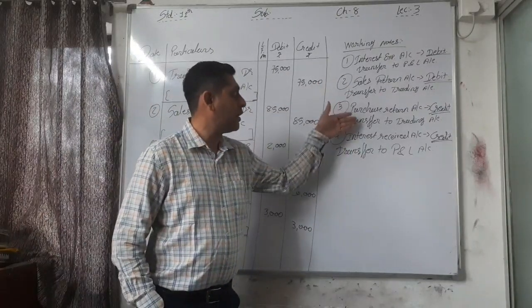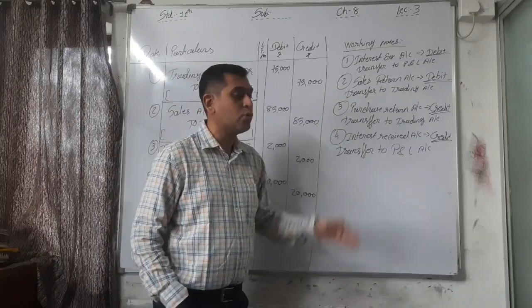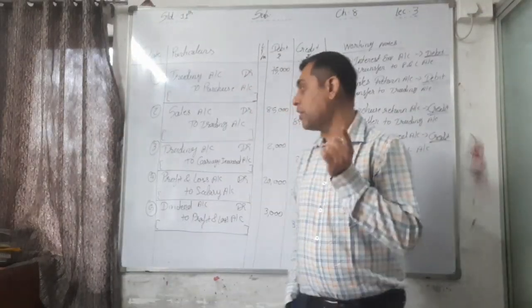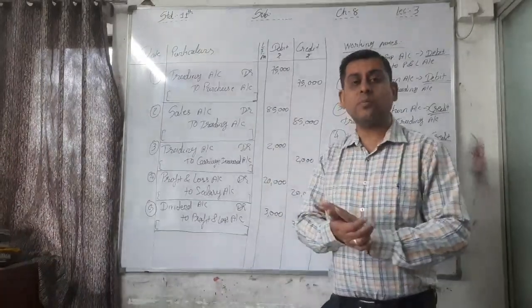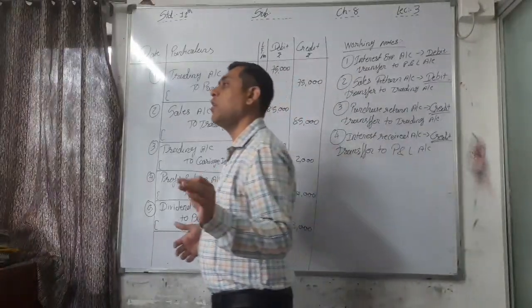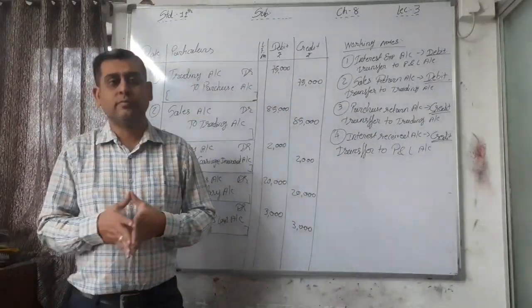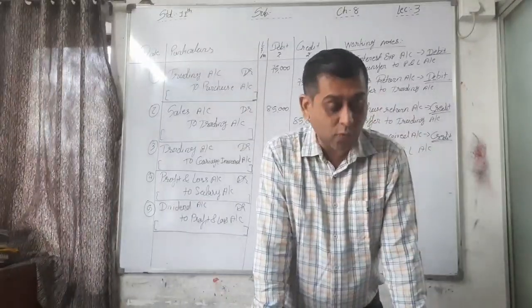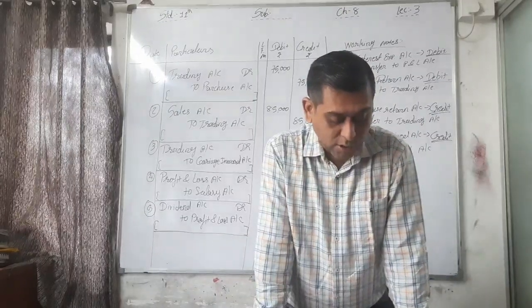If you are not writing narrations in these transactions, please write them down fast, because without narration your answer will be considered wrong. You will not get full marks. So please write down the narration in your exercise book for all the transactions.